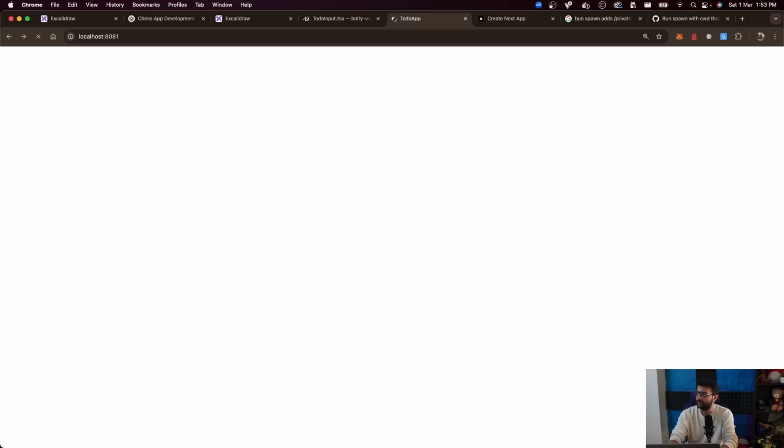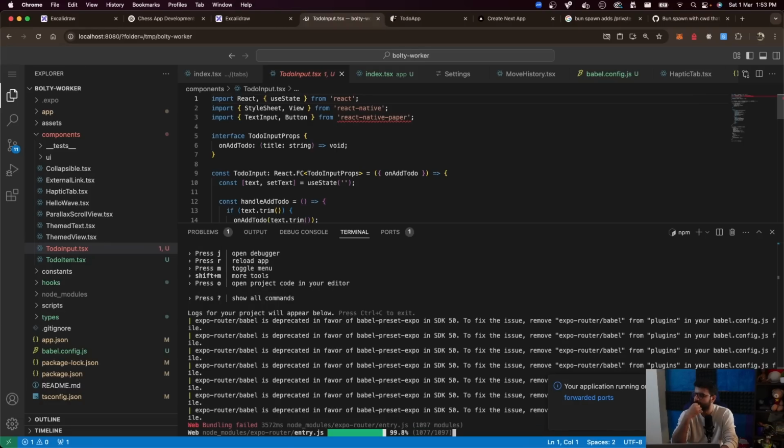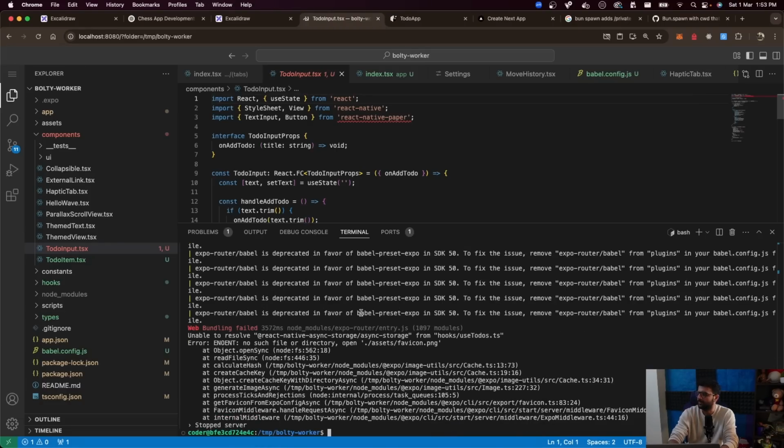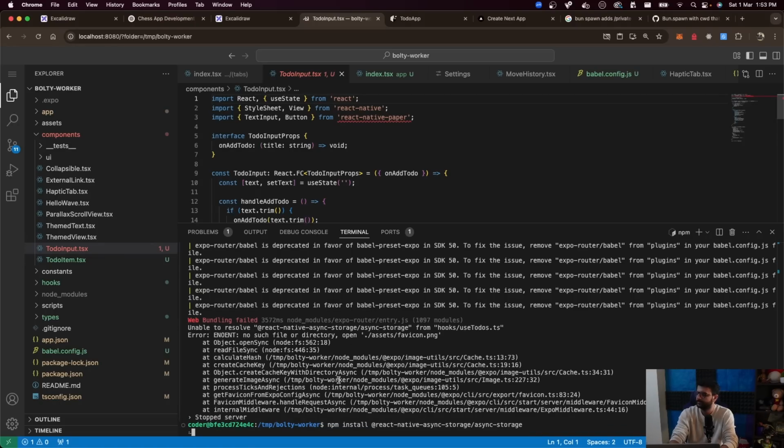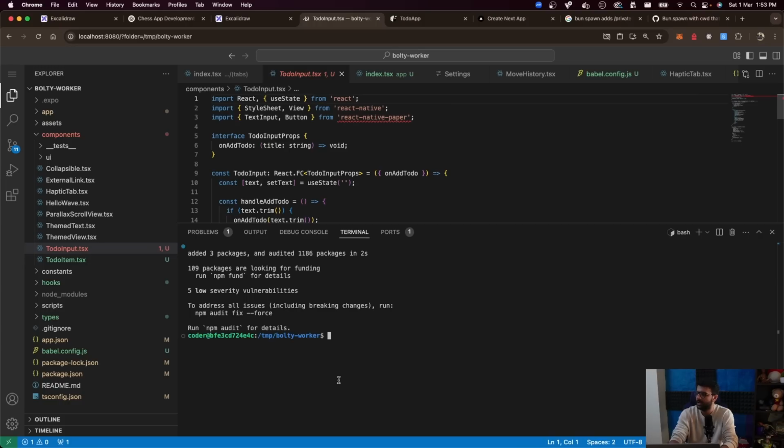Let's wait for it. Yeah, for example, this dependency also did not get added. So let me add that manually. And the way Bolt does this is a little better. Whenever you open Bolt, they have a Bolt terminal open on the front end that clearly shows you the commands that are running. That's something we should add as well. Clearly we haven't added that.